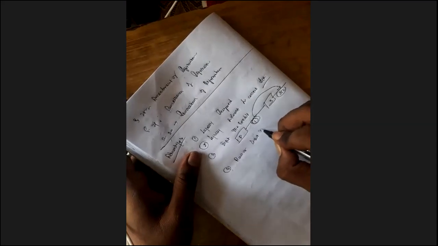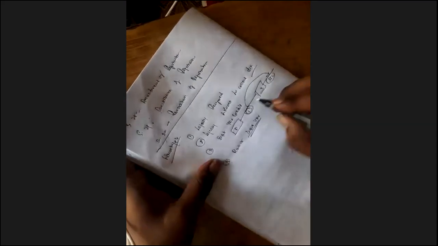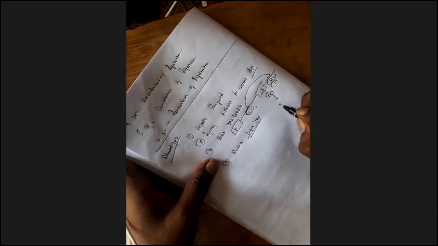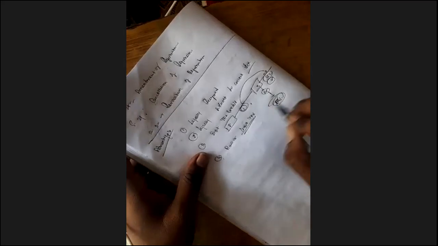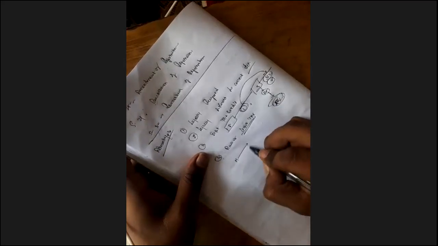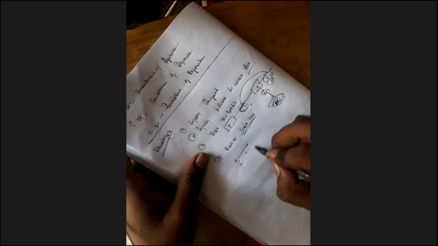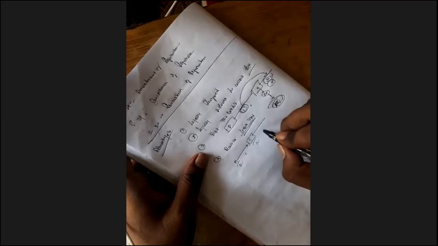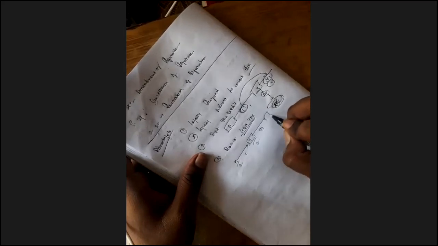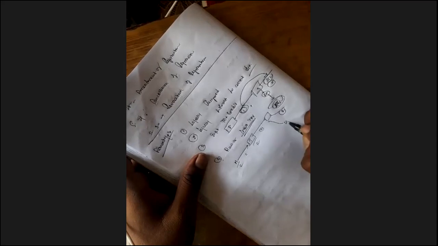Next, number four, flow of input tax. Here I take an input tax credit. Suppose this person is a registered person, he is also eligible to take ITC. If I am an unregistered person, I will not be eligible to take ITC. So the flow moves from one person to another. For example, I am a manufacturer, a registered person, then he can transfer the credit. Again, he sells to the trader. The trader is also a registered person, so he is eligible to take input tax credit. If he sells to a registered person, that person is eligible to take ITC, but if he sells to an unregistered person, that person is not eligible to take ITC.